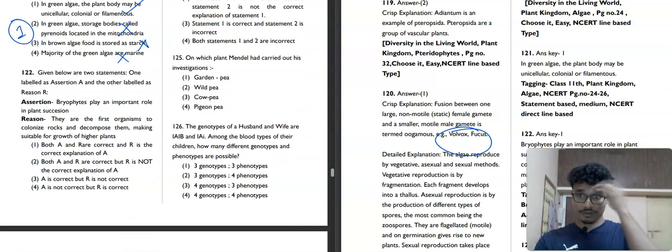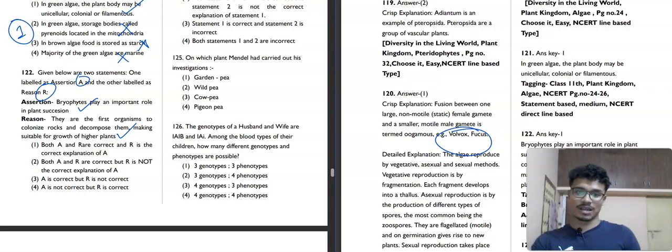Now we'll move towards question number 122. What it is saying, given below are two statements, one is assertion, one is reason. Bryophytes play an important role in succession. Is it correct? Do you think? Yes, it is correct. Then they are the first organism to colonize rocks and decompose them, making them suitable for growth of higher plants. Yes, it is also correct, because you know that moss is an example of a bryophyte, so it helps in plant succession.